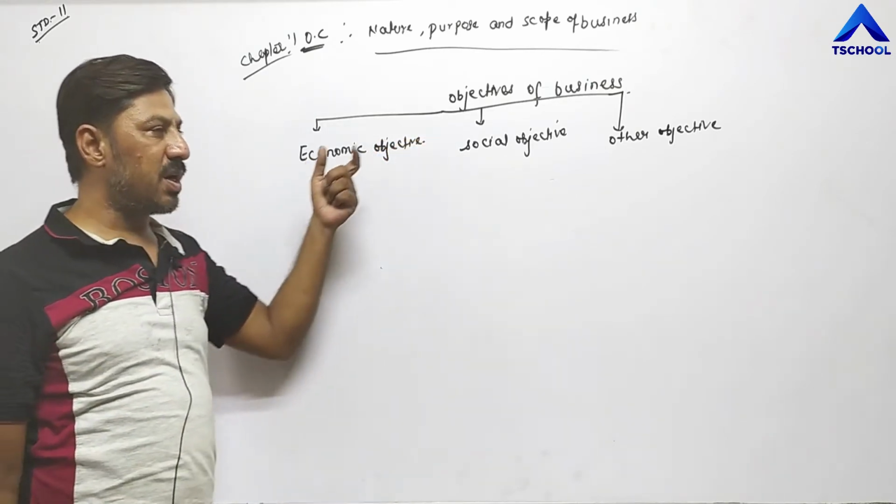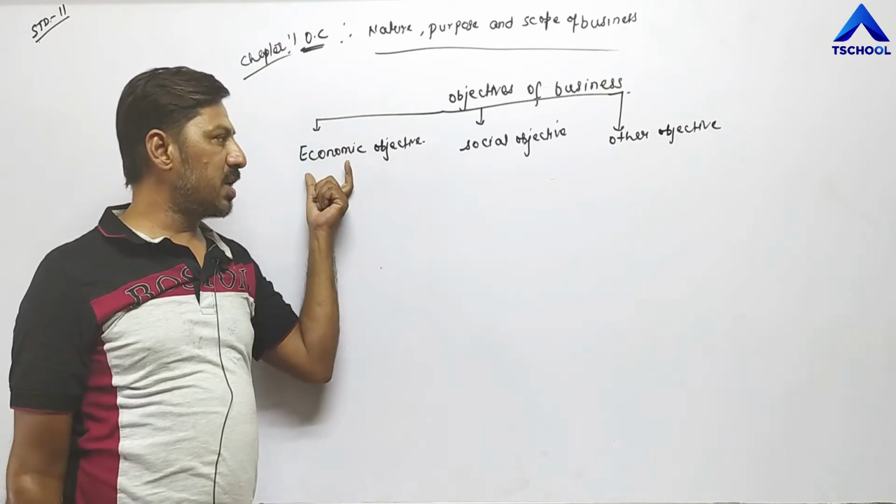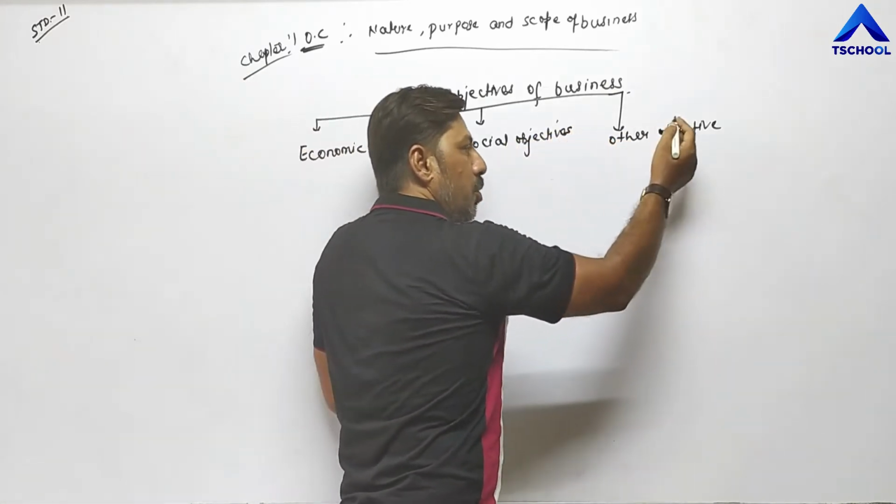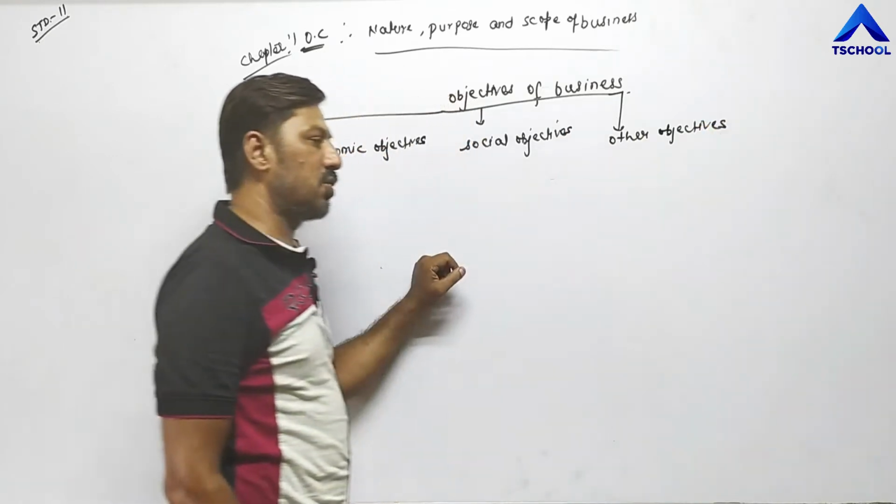Total how many objectives are there in business? Economic objectives, then social objectives and then other objectives. These are the different parts of objectives.